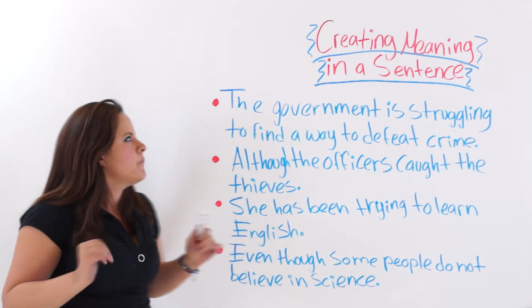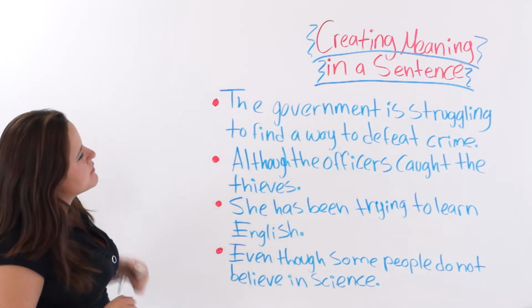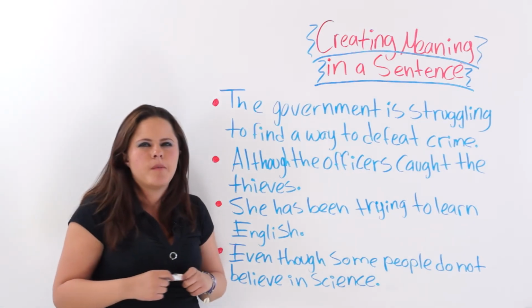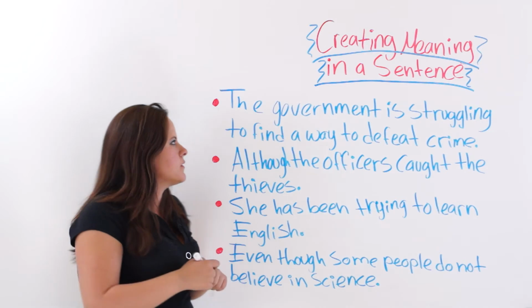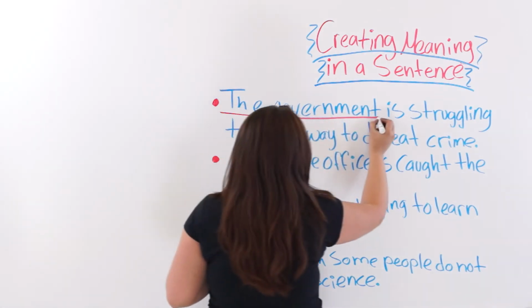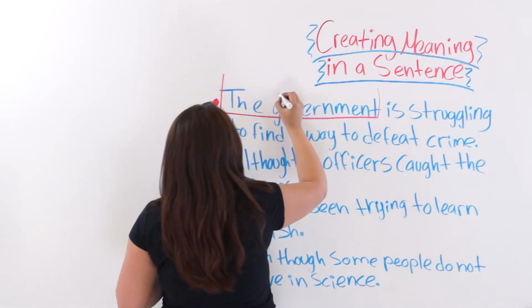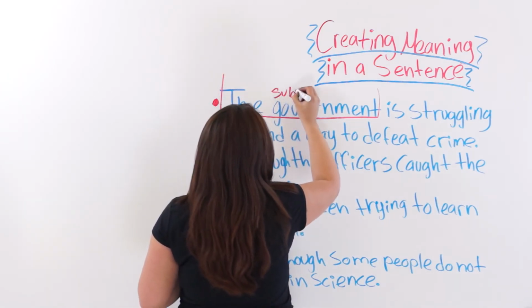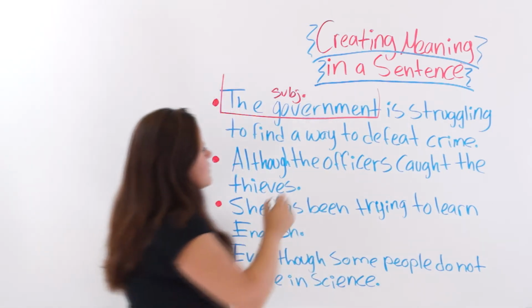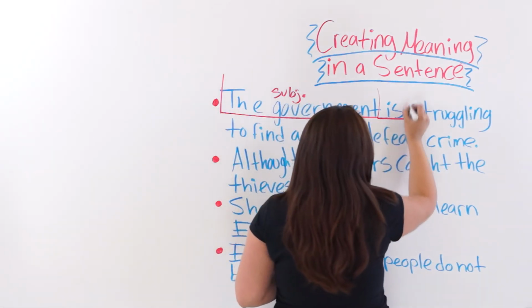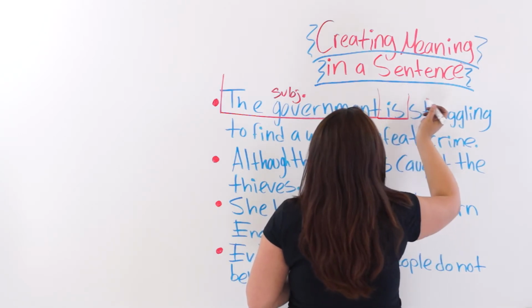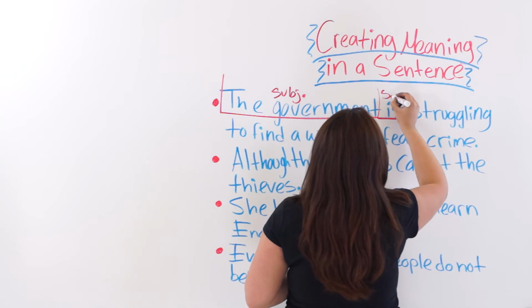All right? The first one says, the government is struggling to find a way to defeat crime. How do we know if it's a complete sentence? We need a subject. The government. Subject. So we have the first step so far. Is struggling. Here we have a linking verb. Is. So linking verb, so it is the simple predicate.